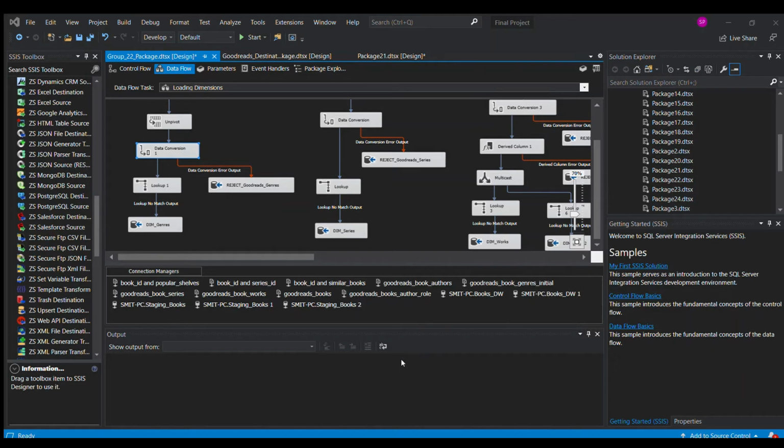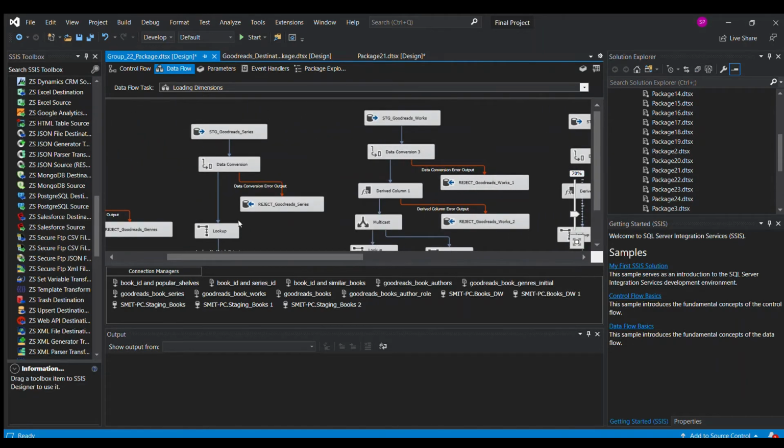Then we convert the string data type into integer data types, and we use error handling to send the data which was not successfully converted into a rejects table in the genre, and the other data gets loaded into the genre table.